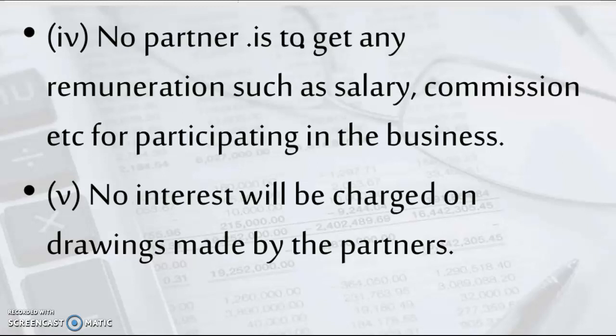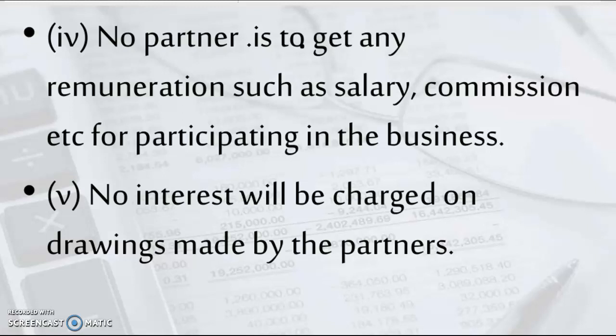Likewise, no interest will be charged on the drawings made by the partners. When a partner is not entitled to interest on capital, obviously the partner is not charged any interest on the drawings made by him.